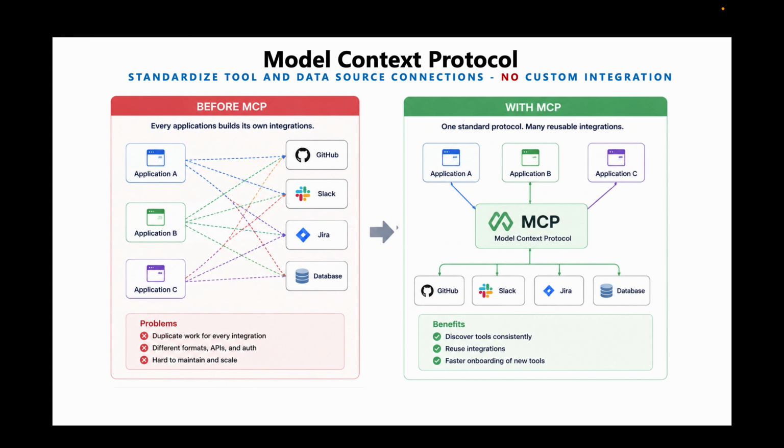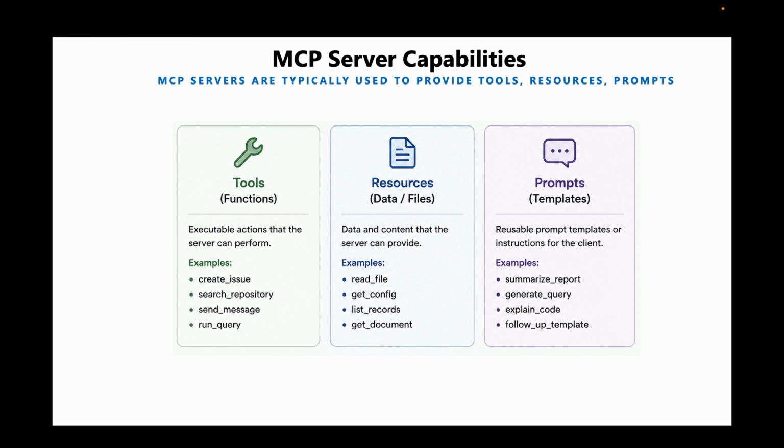The benefits of this approach are that tools can be discovered consistently, integrations become reusable across teams, and onboarding new capabilities becomes much faster. Rather than repeatedly building the same plumbing, organizations can write an MCP server once and connect many different agent systems. You can think of MCP as a universal connector for AI applications and enterprise systems, making the entire ecosystem more portable, scalable, and easier to govern.